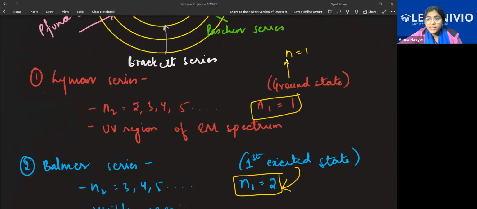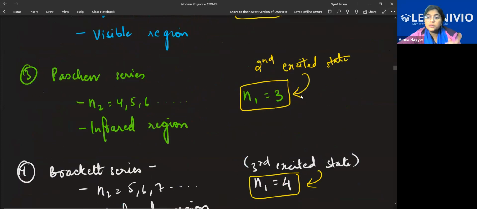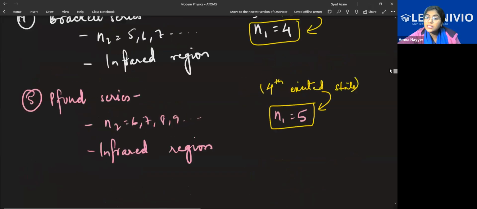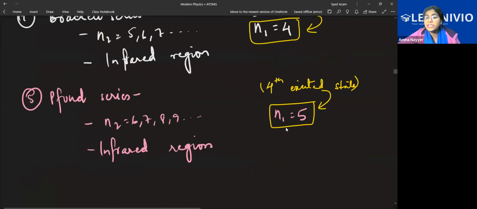For the Balmer series, the n final is the first excited state. Remember this. For the Paschen series, n is equal to 3, the second excited state. For Brackett, n is equal to 4 is the third excited state. And for Pfund, n is equal to 5 is the fourth excited state. This is what you have to remember.